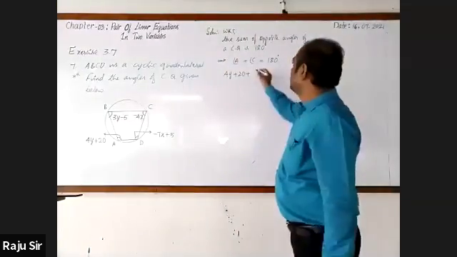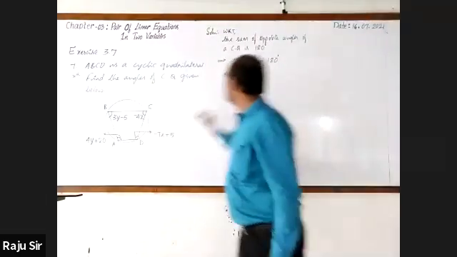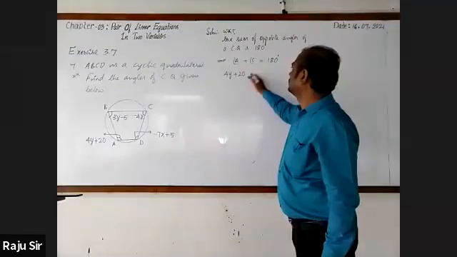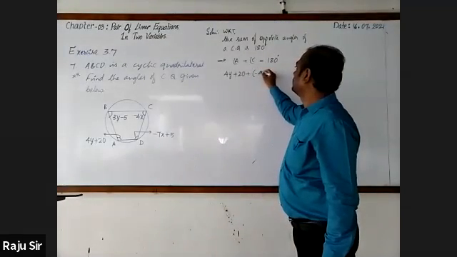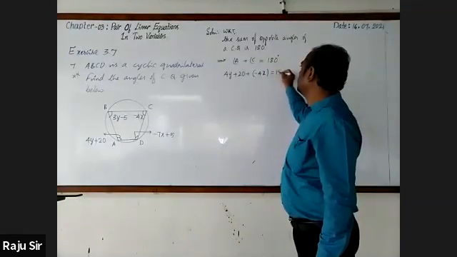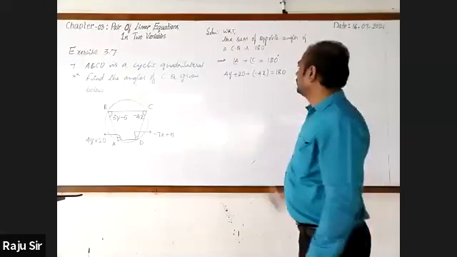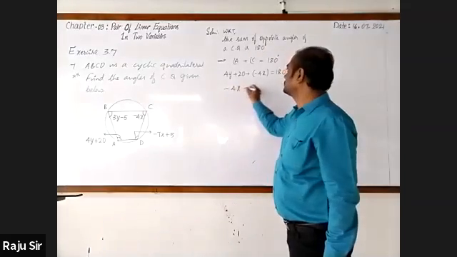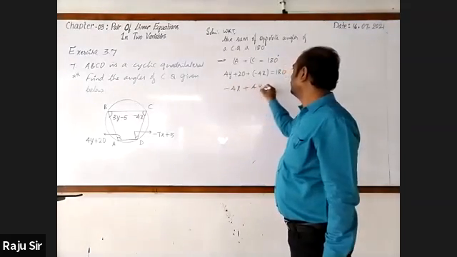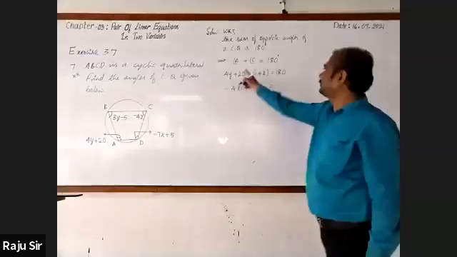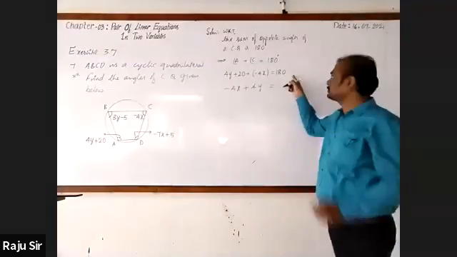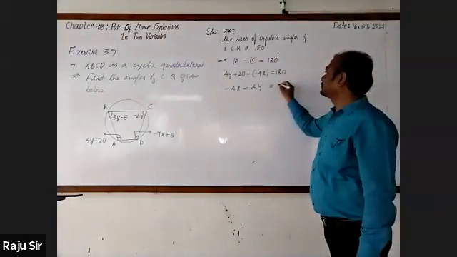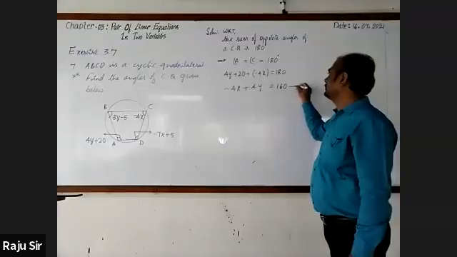Right. Angle C is minus 4x, minus 4x, it is equal to 180. And minus 4x plus 4y, it is equal to, transfer 20 to the right hand side, it becomes minus 20. 180 minus 20, it is 160.